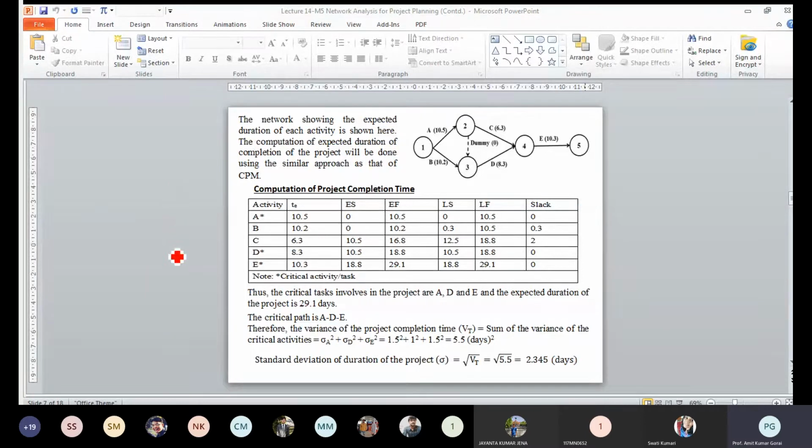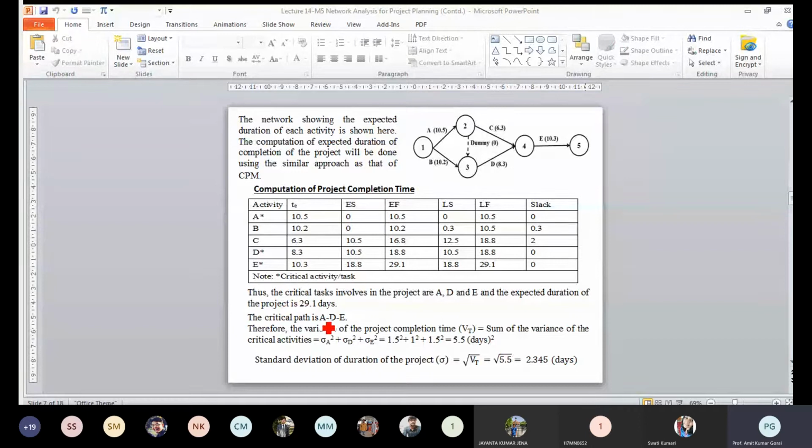So A, D, and E are the critical tasks, and the path connected by A, D, E, that means A, this one, this is the critical path. So here, if I represent the critical path, it is A, D, E. This is the critical path.